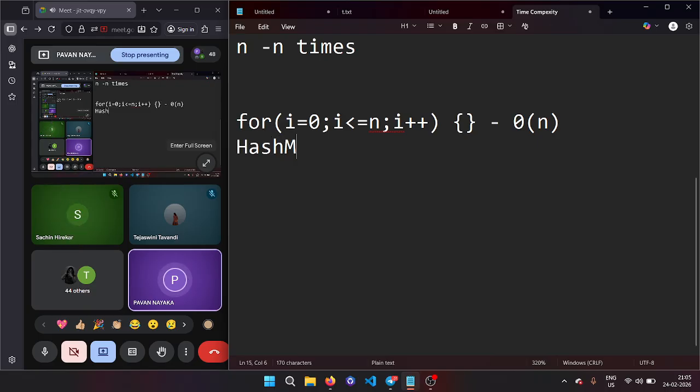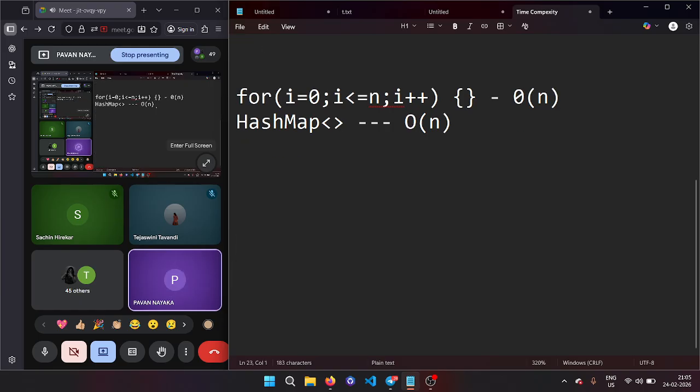Remember, all the hash map programs I have written till now, including two sum, run in the complexity of order of n. It may be subarray sum, it may be finding duplicates, whatever it is, I have written everything in order of n because I have only a single for loop. Inside the for loop, an if else doesn't matter in time complexity. Is the first thing clear?